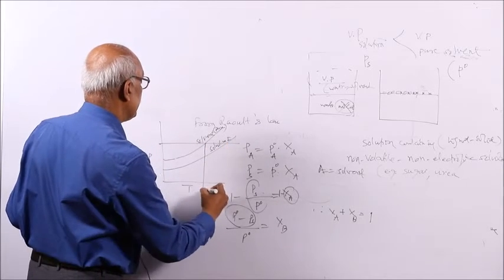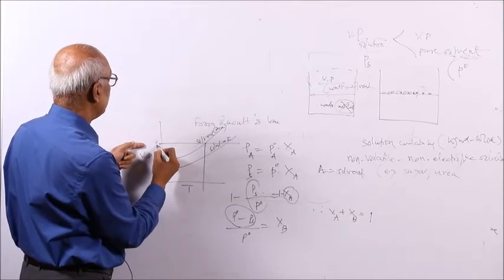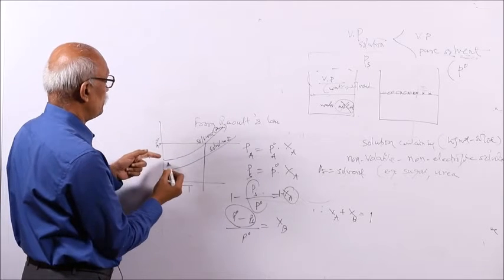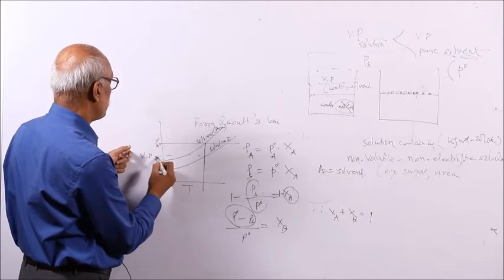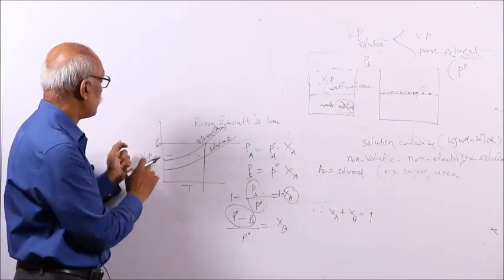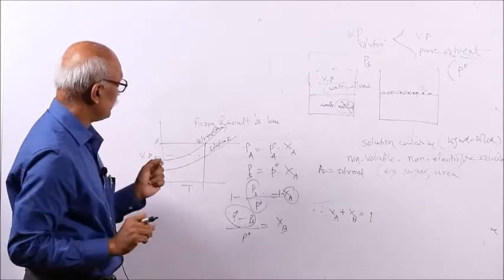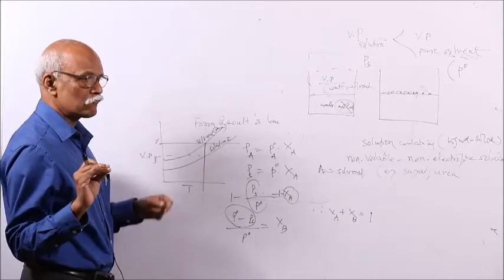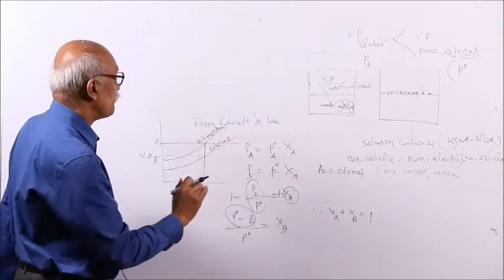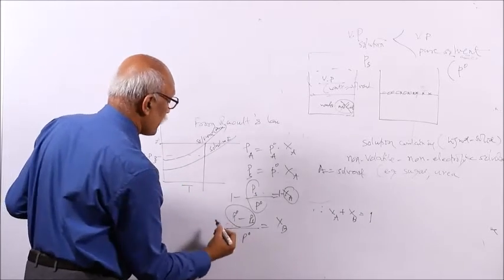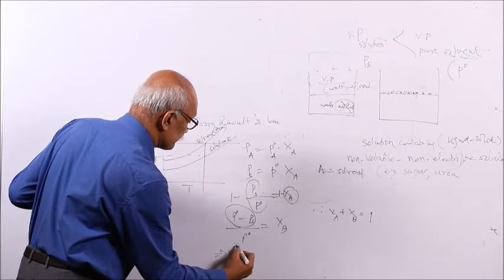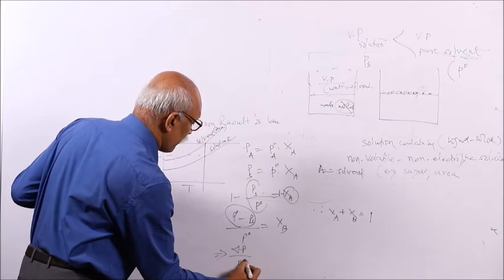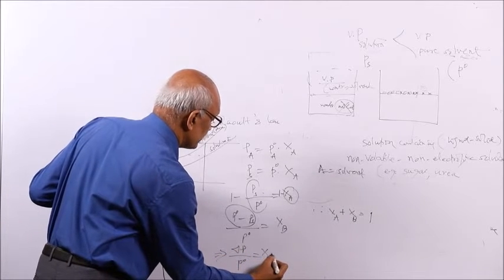The vapor pressure is reduced. This is your P naught, where solution vapor pressure is equal to solvent vapor pressure, the solvent being A. So this is your delta P, which implies delta P by P naught is equal to XB.